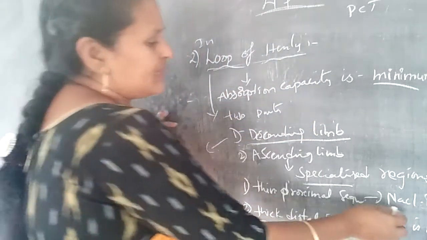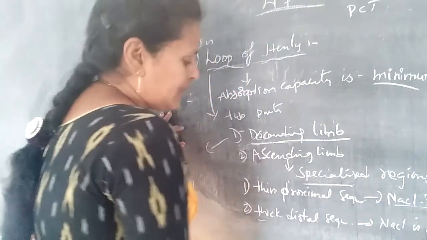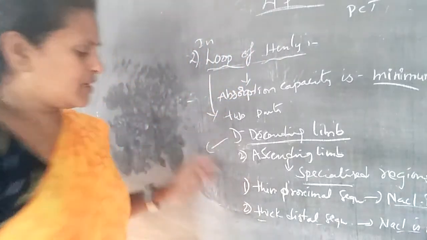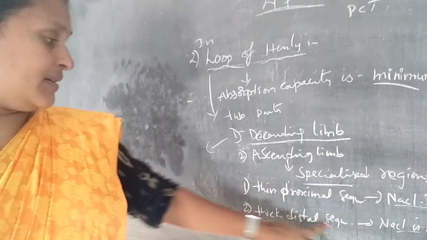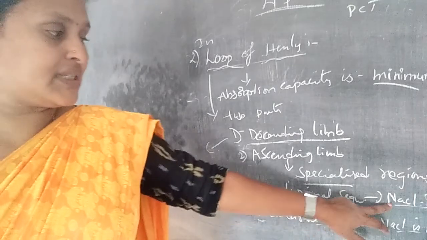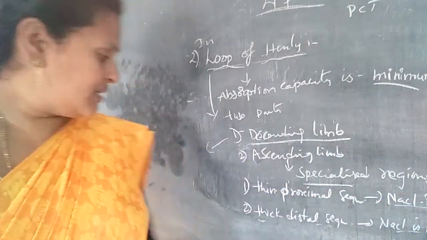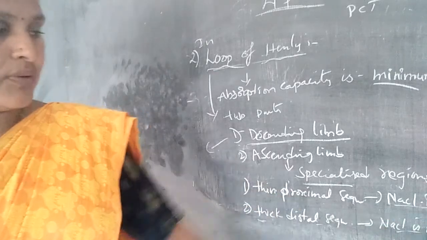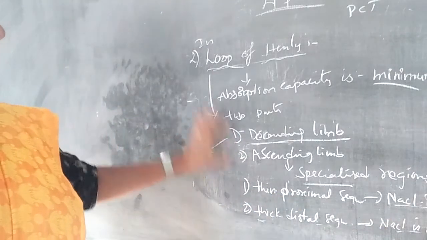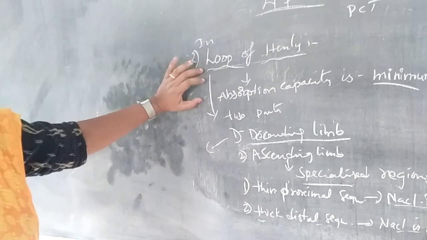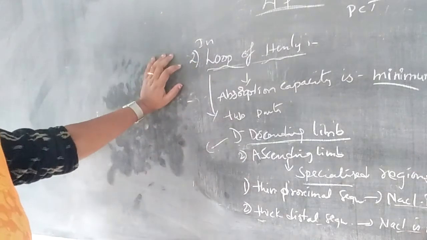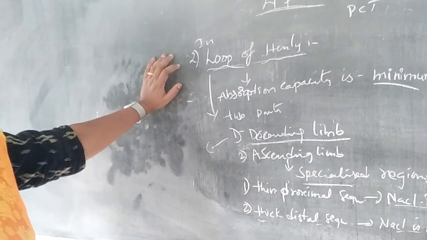Okay, so NaCl is diffused into the filtrate in the thin proximal segment, and pumped out in the thick distal segment. So this is the loop of Henle's absorption capacity. It is a very low capacity.